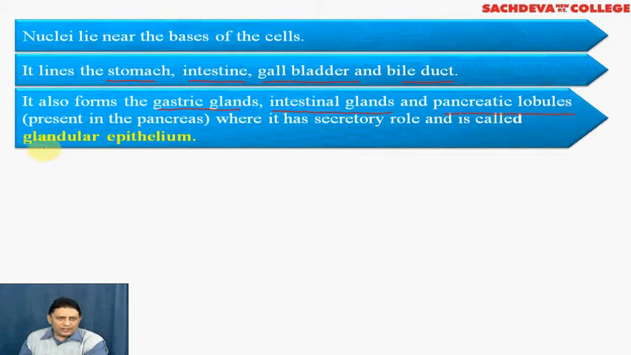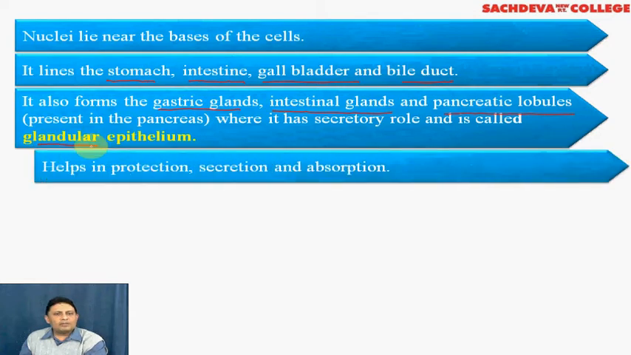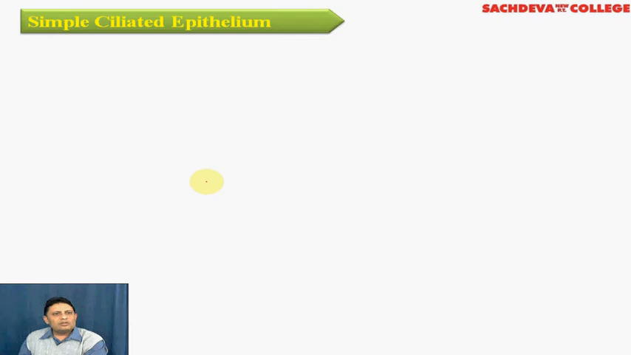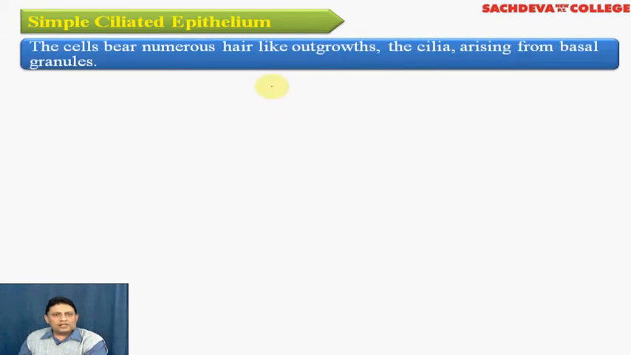Wherever it is present in glands, it is given another name, which is glandular epithelium. The general function of columnar epithelium is protection, secretion, and absorption. Coming to the fourth type of epithelium, which is the simple ciliated epithelium. The cells bear hair-like outgrowths, and these hair-like outgrowths are known as cilia.